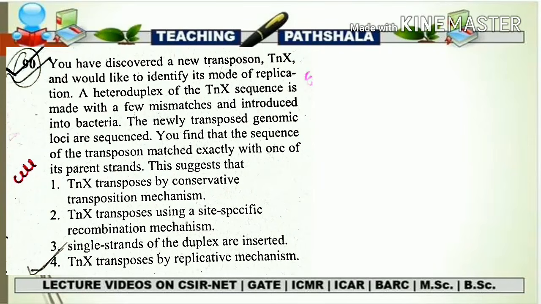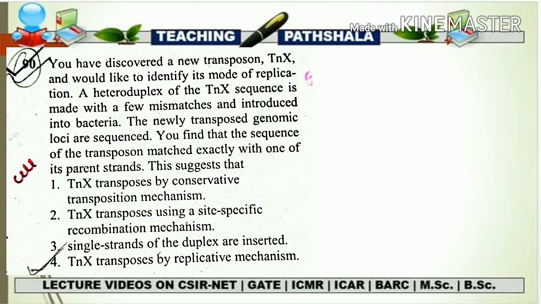So this is what is called the simplification of a question. They have mentioned many things like heteroduplex, then introduction to different loci, then sequencing. There is no need to go that deep, because you only have to pick two to three lines that give you an idea of how to solve the question, and that is what is called smart work if you get a lengthy question. In this question also they have used some complex words to make a simple question complex. But if you are smart in simplifying a question, this will be the easiest one. Finally they want to know what type of replication mechanism this newly discovered transposon is going to show.